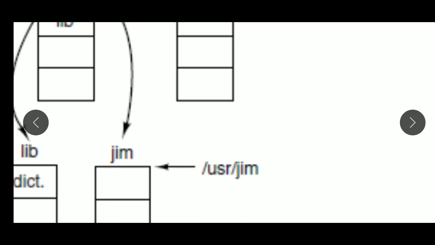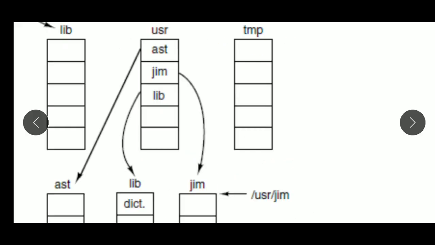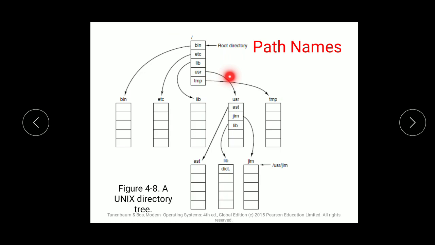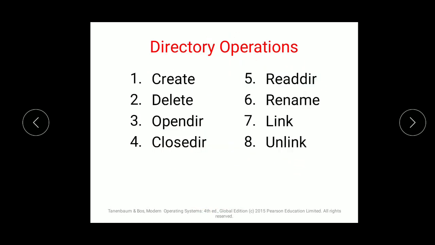/usr/gim means I have the file in the root directory USR. Then USR has 3 files from which GIM is one file. And how do I write it? /USR, that is the main directory, then the subdirectory, likewise. So the Unix directory file system is likewise when you specify the path names. Next is directory operations. Now as you have read the file operations, you have directory operations as well.